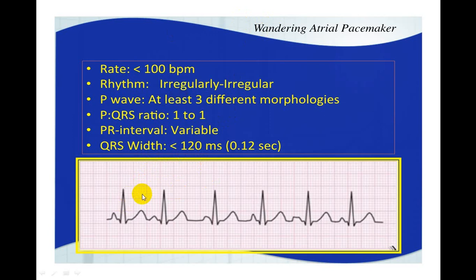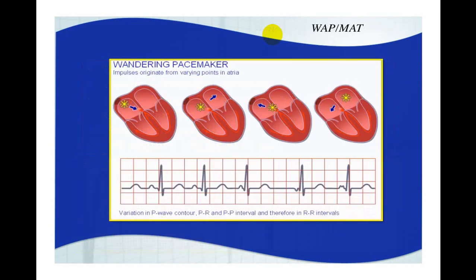The rhythm is irregularly irregular, you can see this RR interval is different. So if the rhythm is irregularly irregular, the P waves are of different shapes, and the PR interval is a little different. You can see that here the PR interval is hardly anything. There is a little less PR interval. You can see that the PR interval is not constant. So such things, when you get, it is because of a changing atrial pacemaker in the right atrium, left atrium, and that's why it is called a wandering atrial pacemaker, or we call it wandering pacemaker.